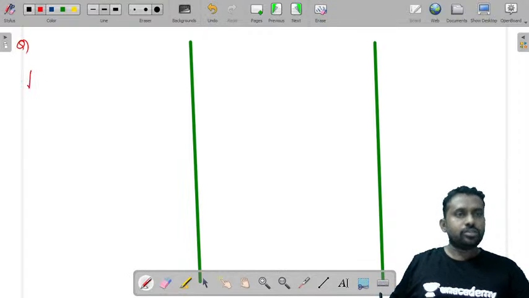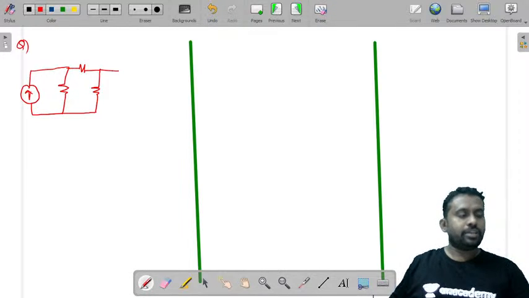There is a current source with a resistor and a resistor again. So you have a circuit like this. I'm just taking this circuit. So this is the circuit.